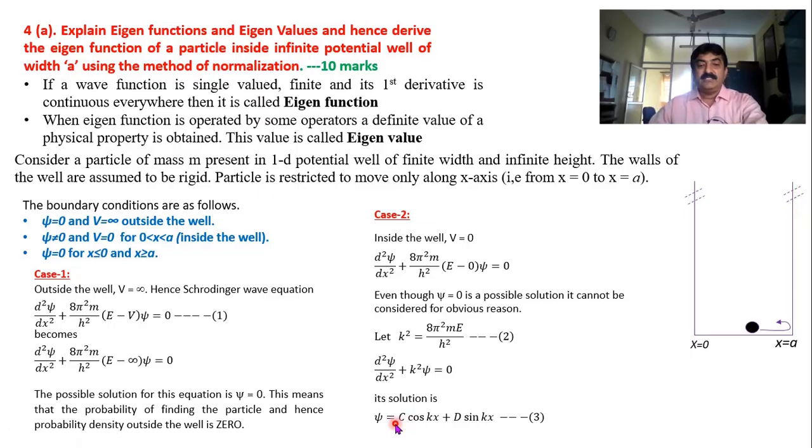Dear students, c can be 0, d can be 0, but both c and d cannot be 0. Sir, why sir? Why? You only try to convince. Look, by chance if both of them become 0, psi equal to 0. What is the use? I told you psi cannot be 0. So if you take c and d both are 0, there is no meaning in writing this solution.